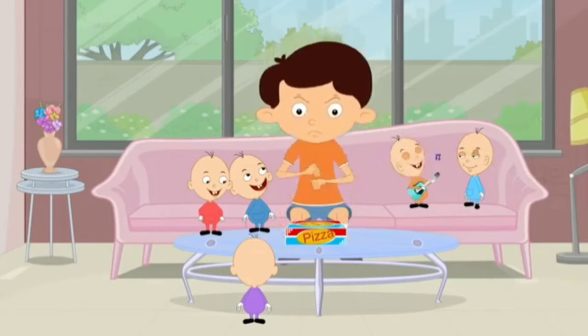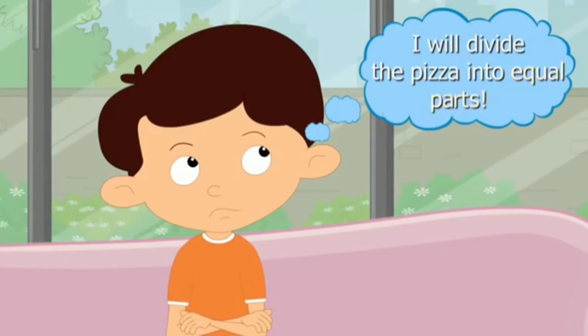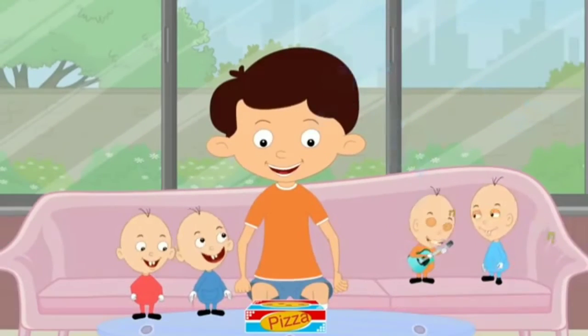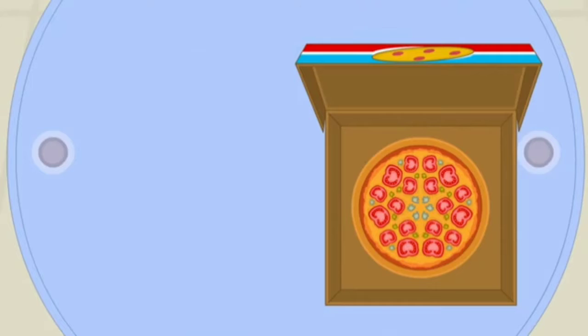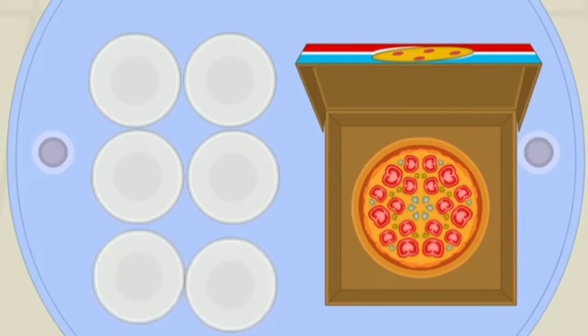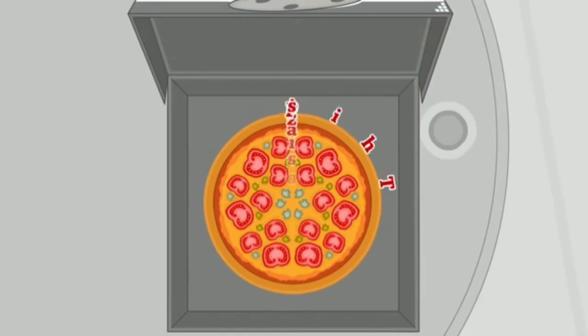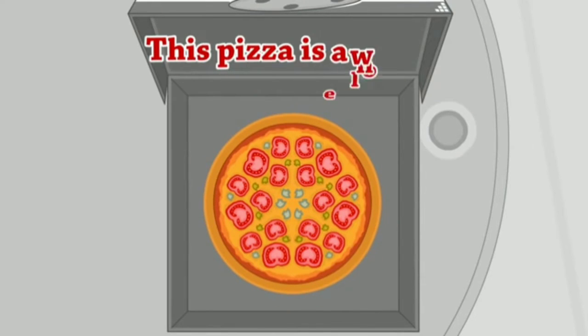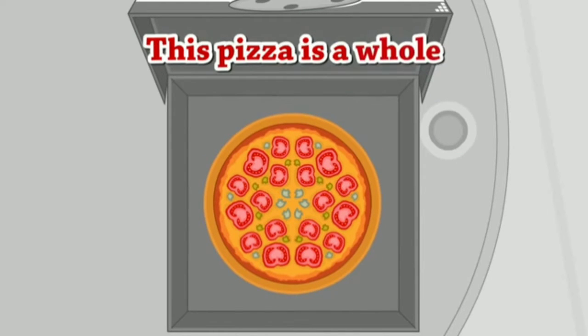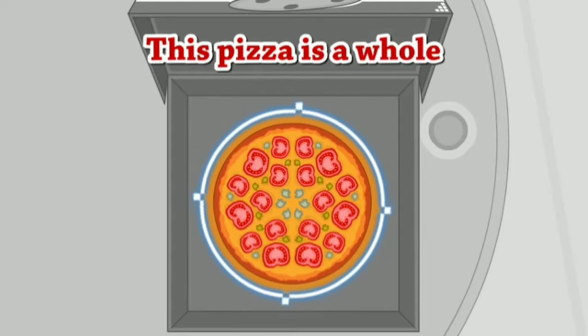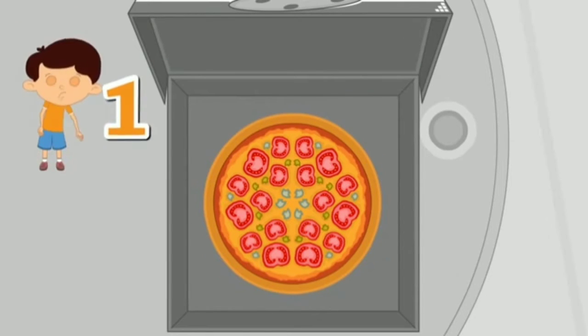He's opening the pizza box and he's thinking, oh my god, I will divide the pizza into equal parts so that everyone can have the pizza. So totally 6 members are there: 5 younger brothers and Tommy. So totally 6. So this pizza is a whole. Can you see it is not divided yet? So this pizza is a whole now.